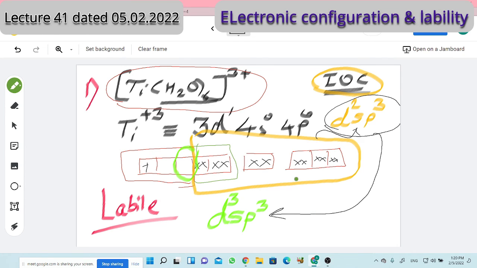The first example is the titanium complex. Titanium plus 3, electronic configuration in a block diagram. Here it is an inner orbital complex with d2sp3 hybridization. In order to have the intermediate 7-coordinate complex, d3sp3 hybridization should be there. For that, the requirement is that one of the T2g orbitals should be vacant. It is vacant. Therefore, the complex is labile.